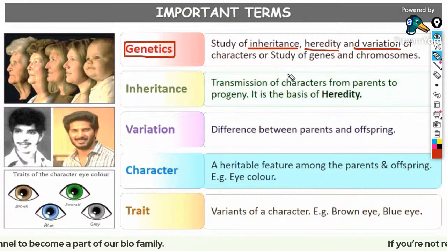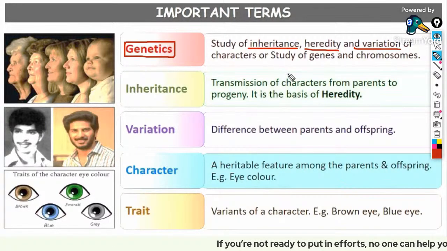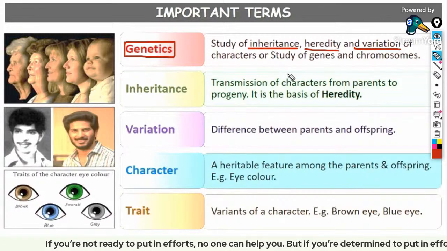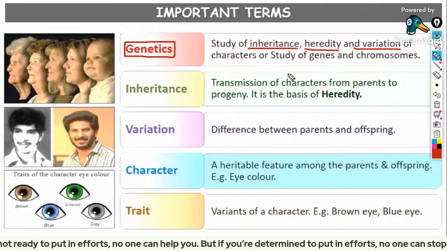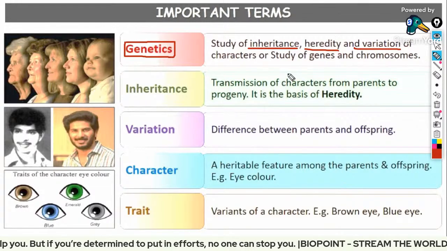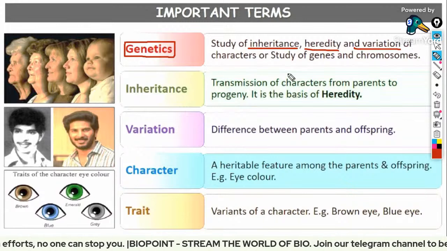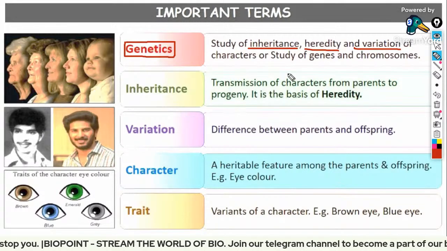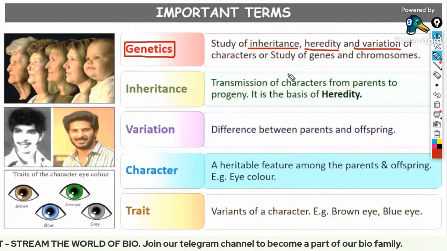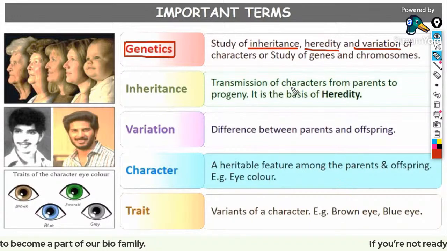Variation means the difference between the parents and the offspring. Sometimes both of your parents will have curly hair, but you will have smooth and straight hair. That is variation. In your parents, those genes were recessive. The gene for curly hair was dominant in your parents. But when it comes to you, two recessive genes from your parents came together in your body. That leads to the formation of straight hair. Right, everyone?